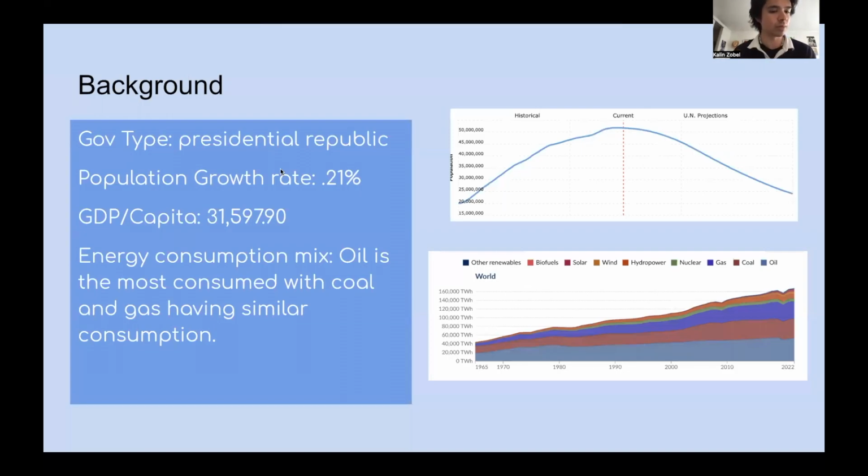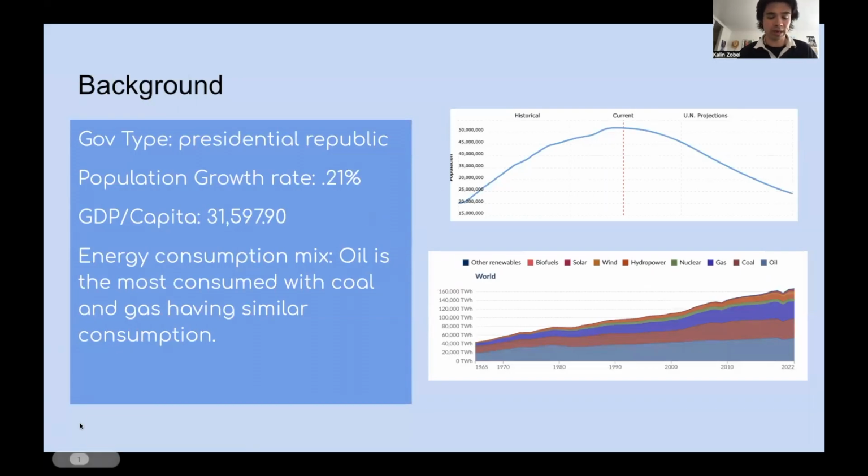I chose South Korea for my country profile, and here's some of the background information. The government type is Presidential Republic. Population growth rate is 0.21. As shown by this population model, it's predicted to decrease over the next couple decades, generally due to employment, housing, and cost of raising children is delaying childbirth.